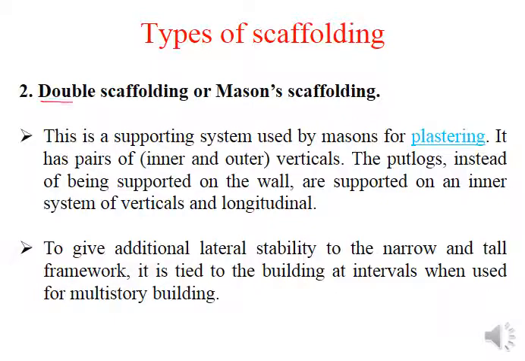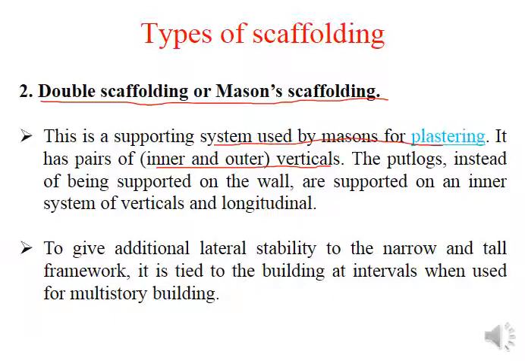Then comes the second type, double scaffolding or the mason scaffolding. This is the supporting system used by the masons for plastering. It has a pair of inner and outer verticals. In this way you are not providing the support for the put logs on the wall.